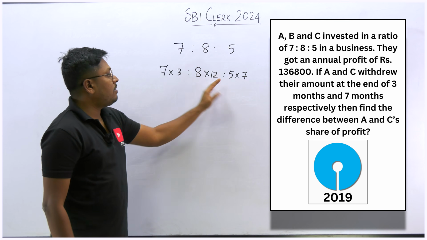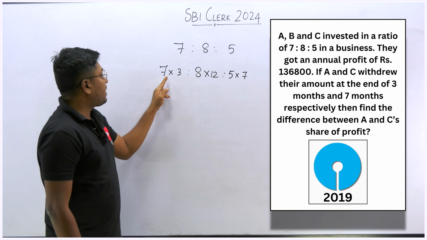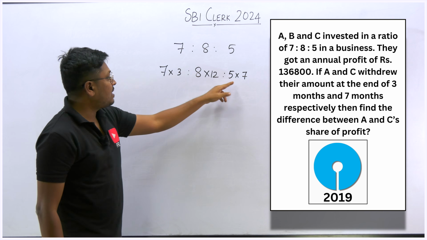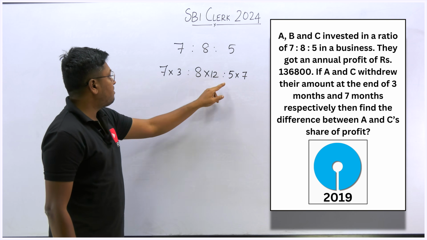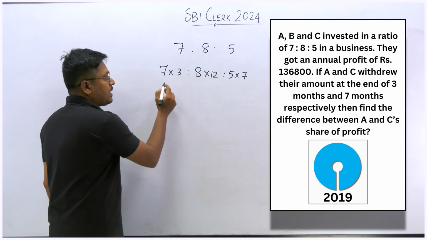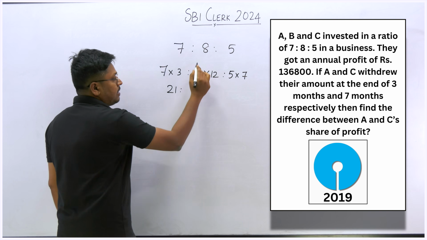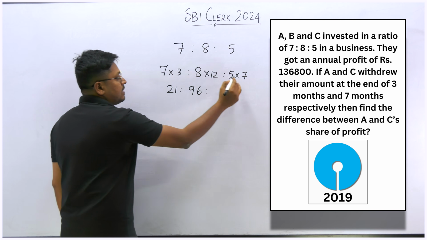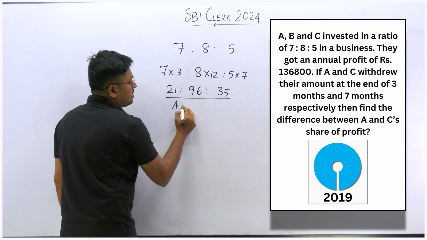So when you calculate, this will be the investment ratio, right? 7 into 3 is 21. Check whether we can cancel any values here. 7 2s are 14. No, we can't cancel it. So 7 into 3 will be 21. 8 2s are 16, remaining 1, 96. 7 5s are 35. So finally we got A is to B is to C.